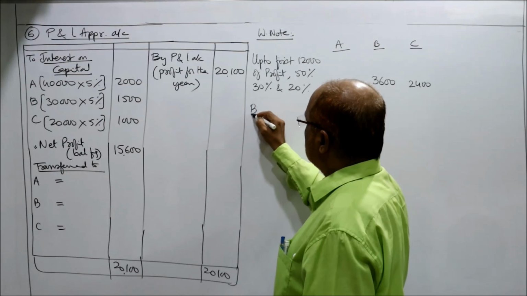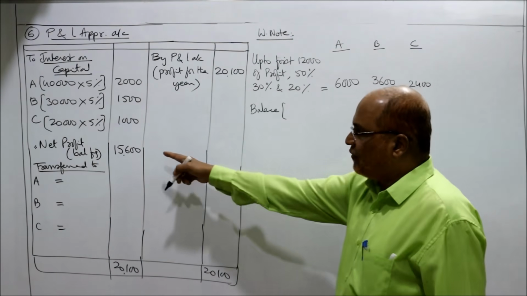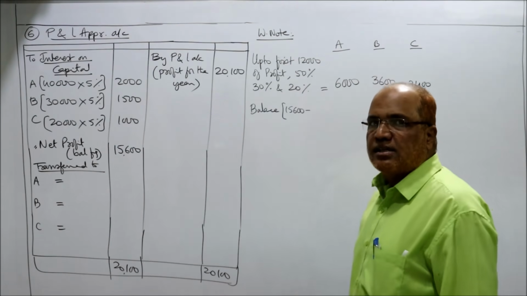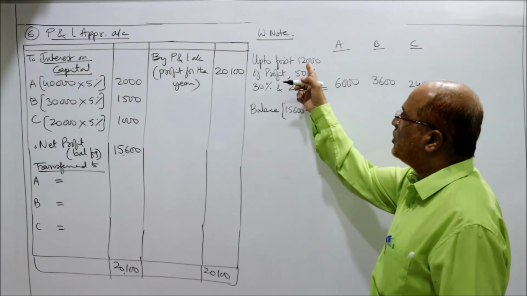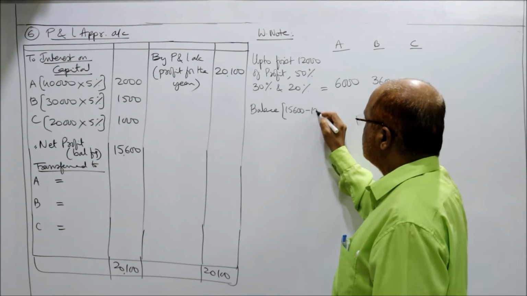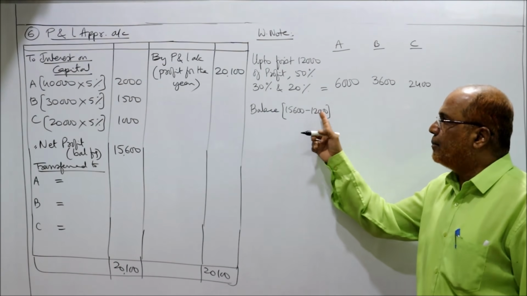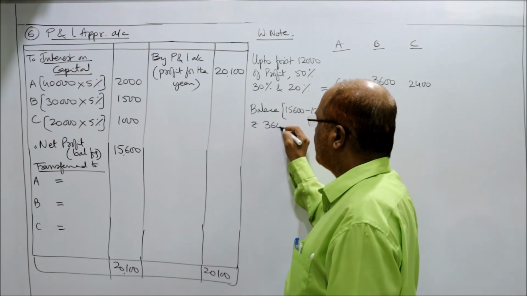Now balance. Actually, total profit is 15,600. Out of 15,600 we have already distributed 12,000. 15,600 minus 12,000, you will get rupees 3,600.